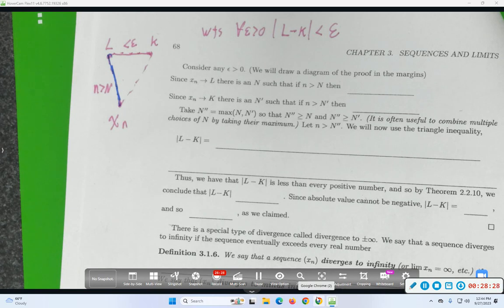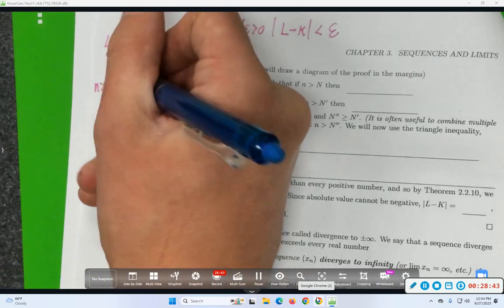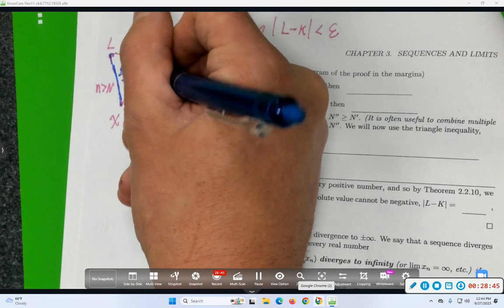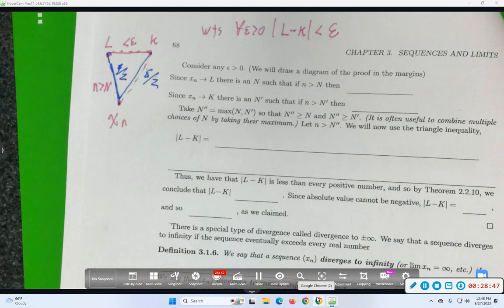Well, 0 would be too close. How about epsilon over 2? Right, the triangle inequality says that any edge of a triangle is less than or equal to the sum of the other two edges. And it is the same with absolute value. So I think that's what I want.